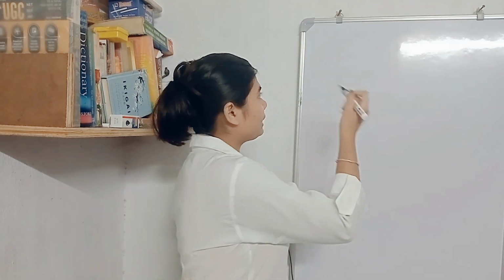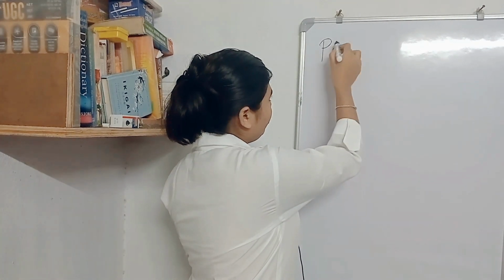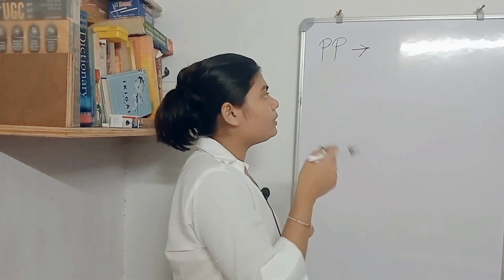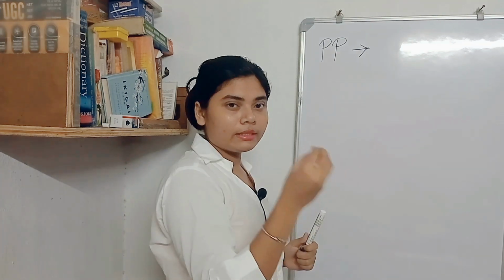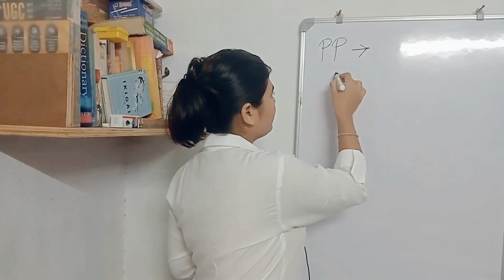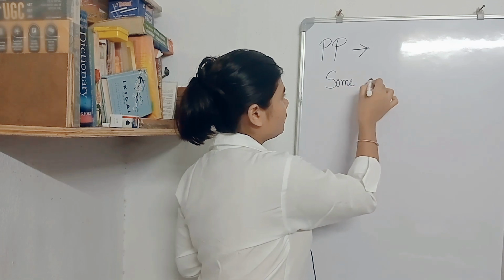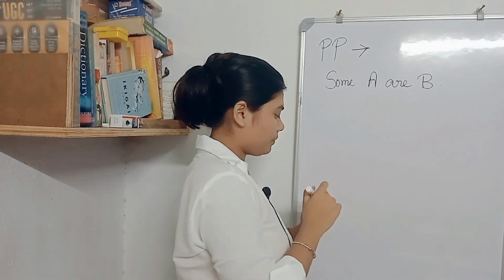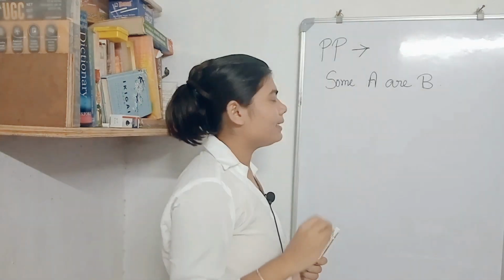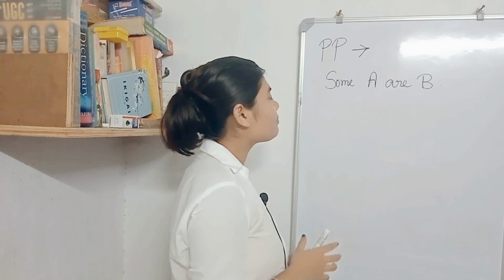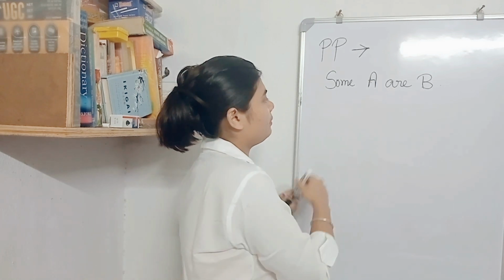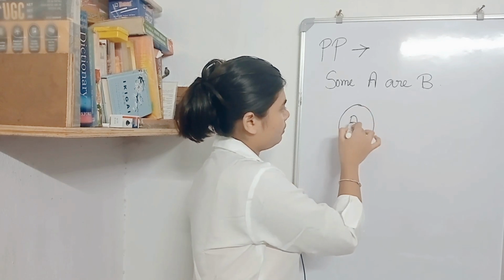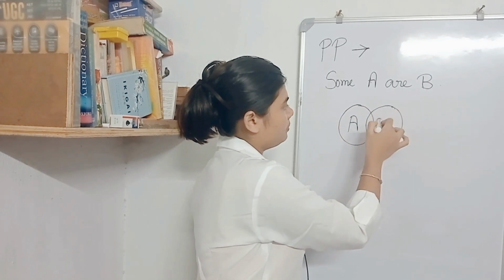The second thing is particular positive, PP, that means particular positive. Now how will you do particular positive? The basic example for particular positive is some A are B. Now it is very interesting. It has a very basic rule, you will definitely understand it. How? I'm telling you, for some A are B, you have to make the diagram like this. Some A are B.